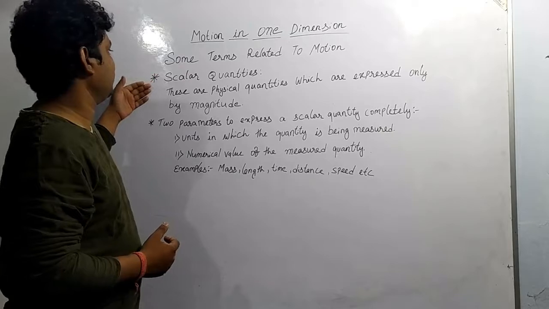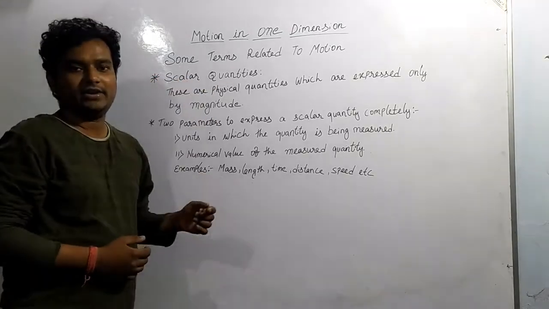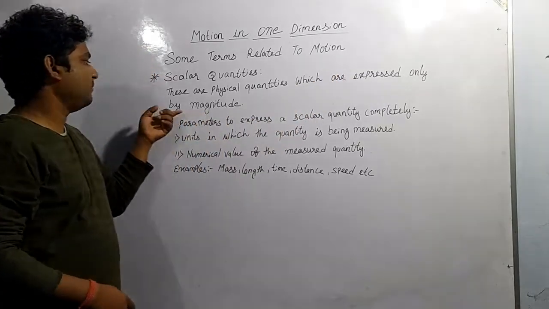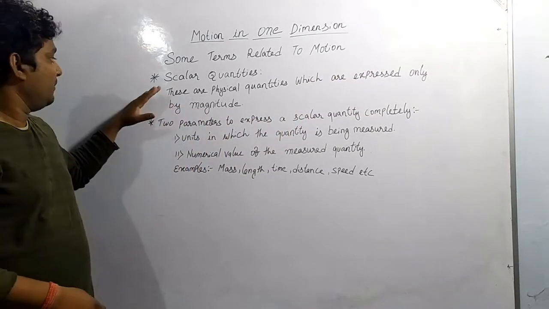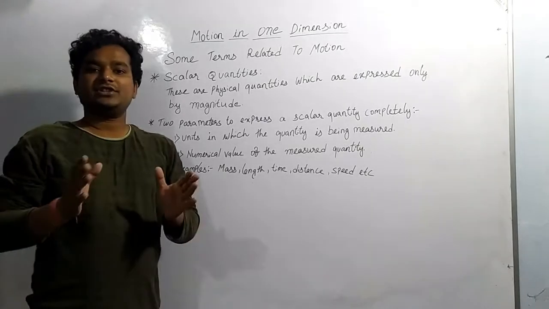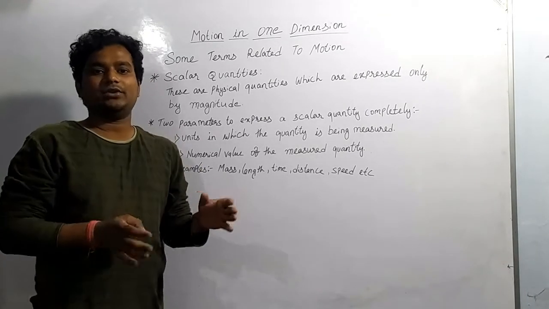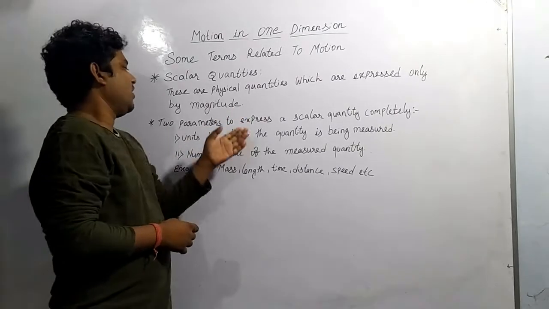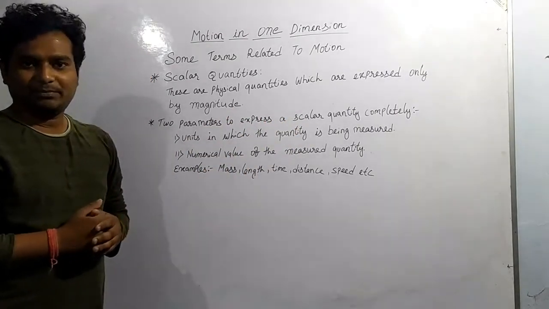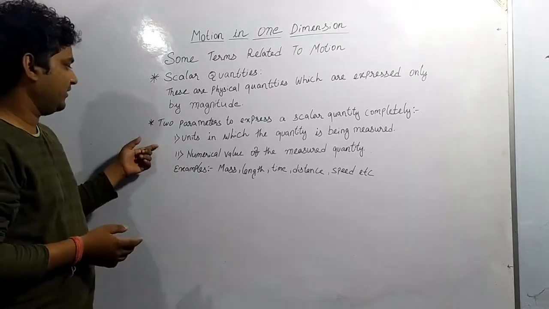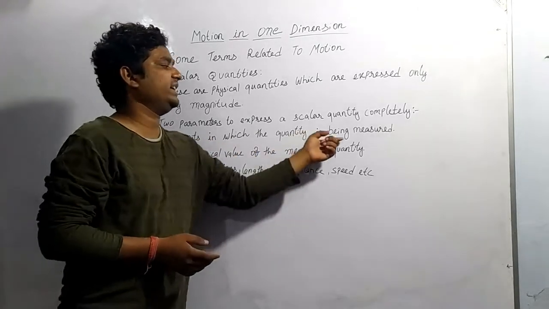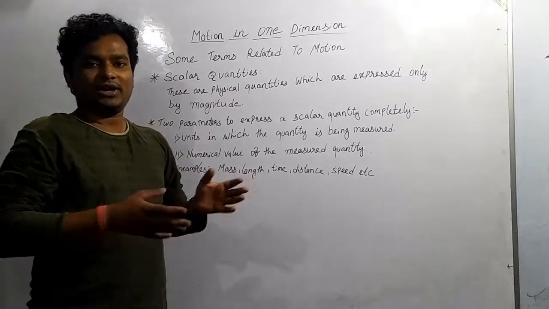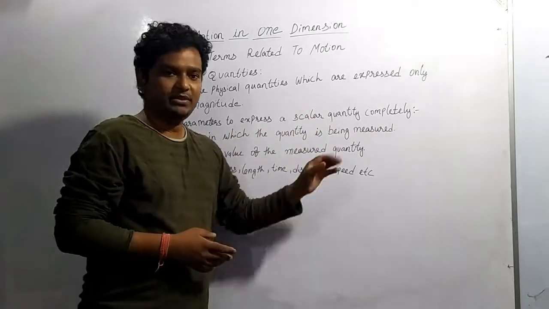So coming to the first one, which is called scalar quantity. Scalar quantities are physical quantities which are expressed only by magnitude. Clear? Means the physical quantity which is only having its magnitude, that is called scalar quantity. And we are having two parameters by which we can express a scalar quantity completely. The first is the unit in which the quantity is being measured, suppose centimeter, kilometer, kg, whatever, that is the unit in which that is being measured.